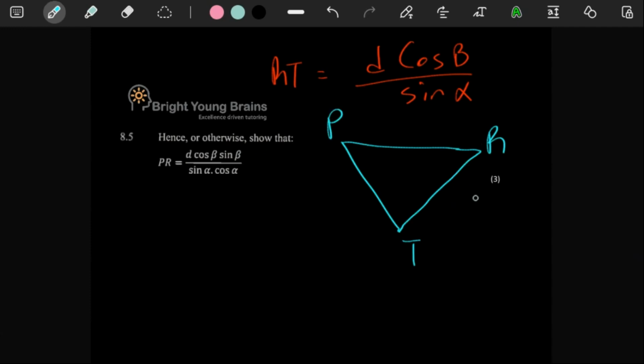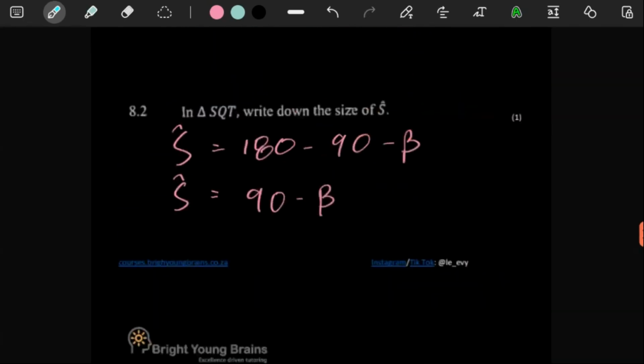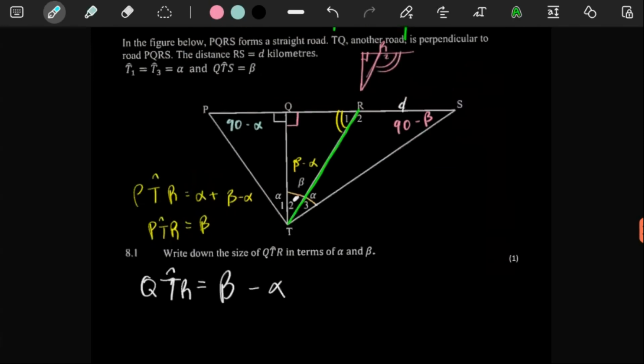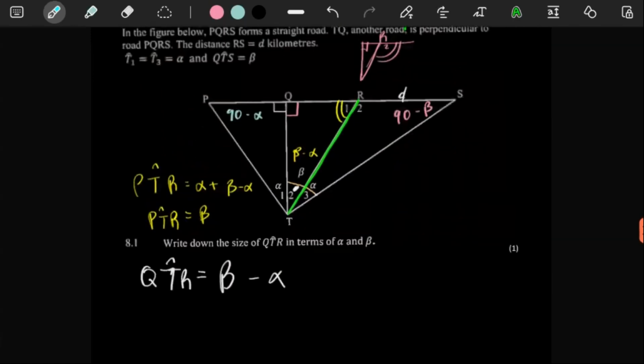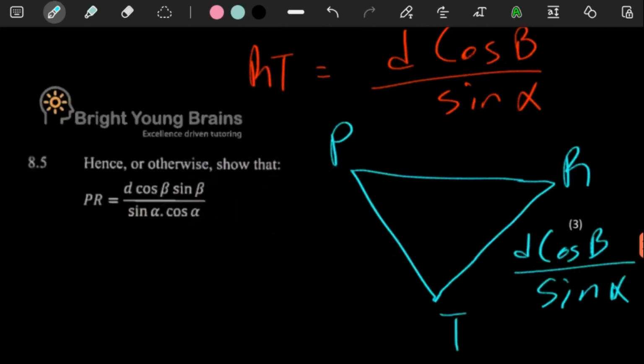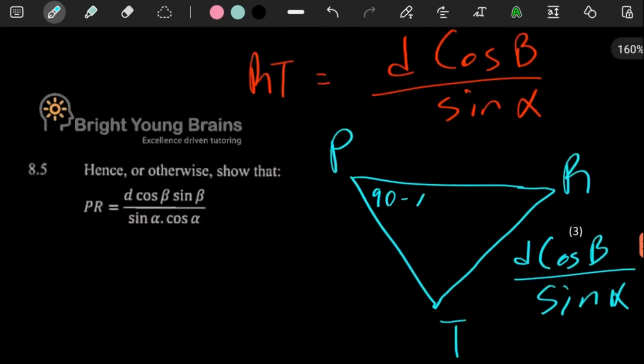So RT we have, it's D cos beta over sine alpha. And PT, we don't have anything for PT, so we might as well not worry too much about it. But we have the angles. Remember, this angle here is 90 minus alpha. This one there is just 90 minus beta.